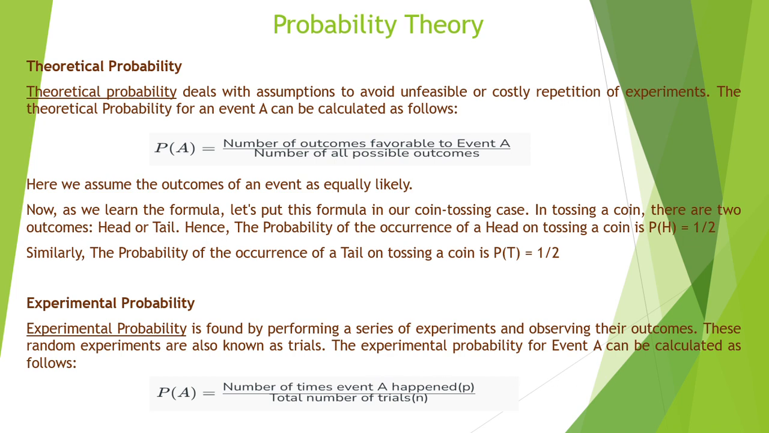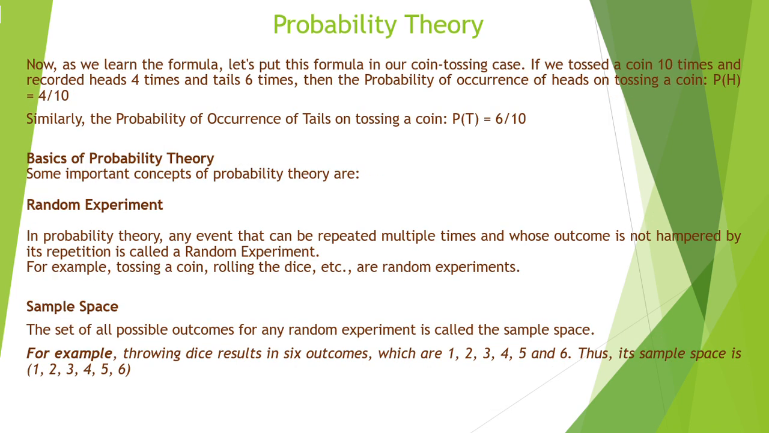So these random experiments are also known as trials, right? And the experimental probability of event A can be calculated as P(A) is equal to the number of times the event A happens, which can be denoted as small p, divided by the total number of trials, which can be denoted as small n. So that is p by n. Okay, now moving on to the next slide.